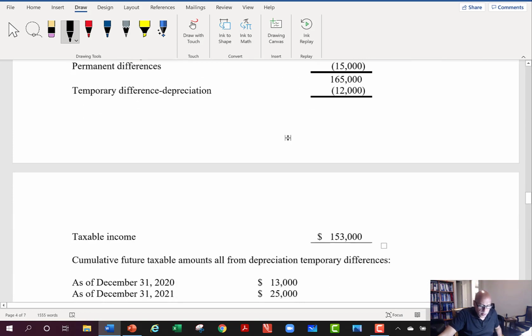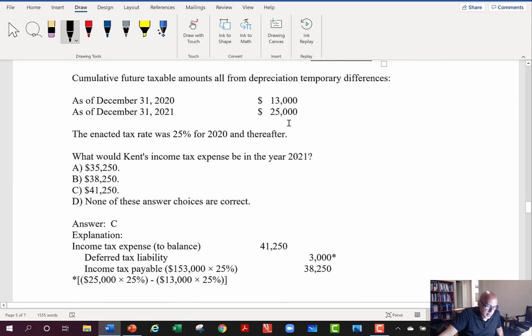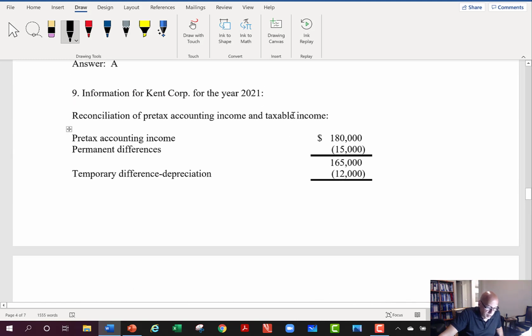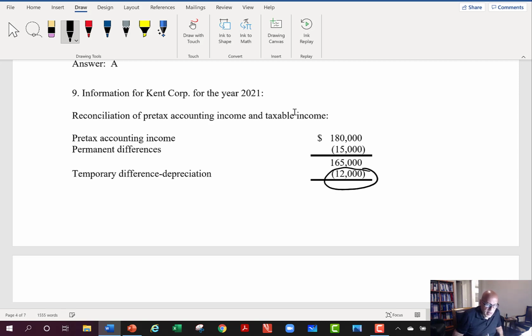Okay, so continuing on, you go to the next question. Same set of information in number 9 here for this Kent Company. And again, permanent differences do not enter into my calculations with my deferred tax liability, etc. So I'm really interested here in what they have, an additional temporary difference, I'll show you why I know it's additional in a second, of 12,000.